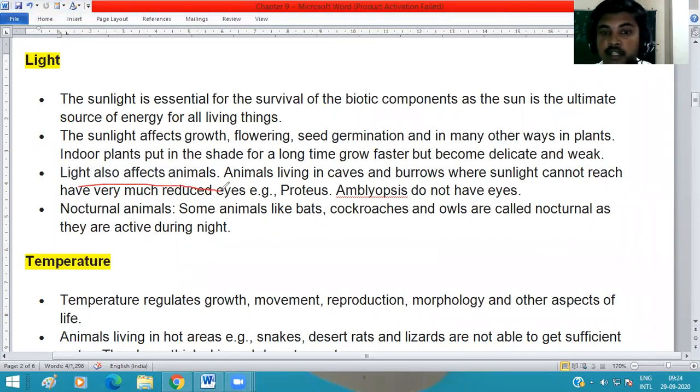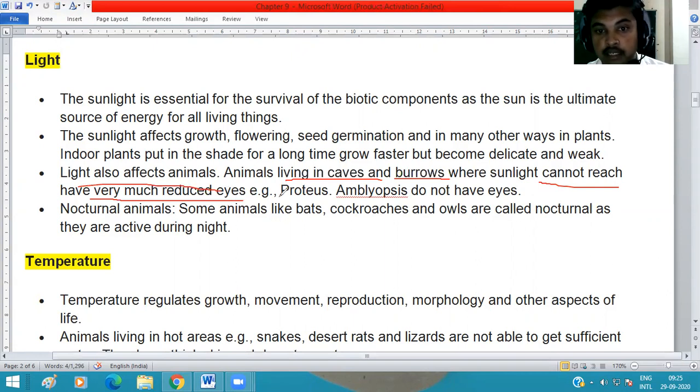How does light affect animals? For example, some animals live in caves and some live in burrows where sunlight cannot reach. They have very reduced eyes, and some don't have eyes at all because they live in the caves.